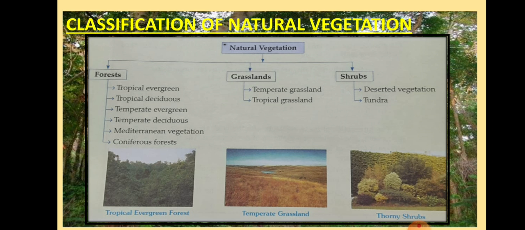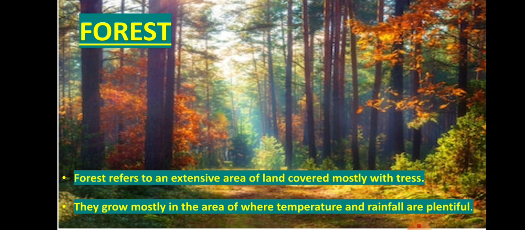So the natural vegetation has been categorized into three broad categories. It's forest, grassland and shrubs. Forests are further subcategorized as tropical evergreen, tropical deciduous, temperate evergreen, temperate deciduous, Mediterranean vegetation and coniferous forest. Whereas grassland has been further subcategorized as temperate grassland and tropical grassland. On the other hand, shrubs are also categorized as desert vegetation and tundra vegetation.